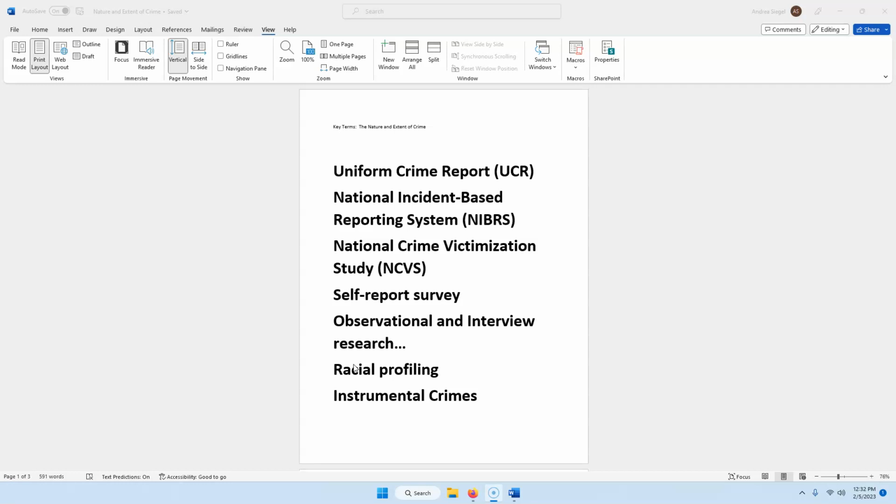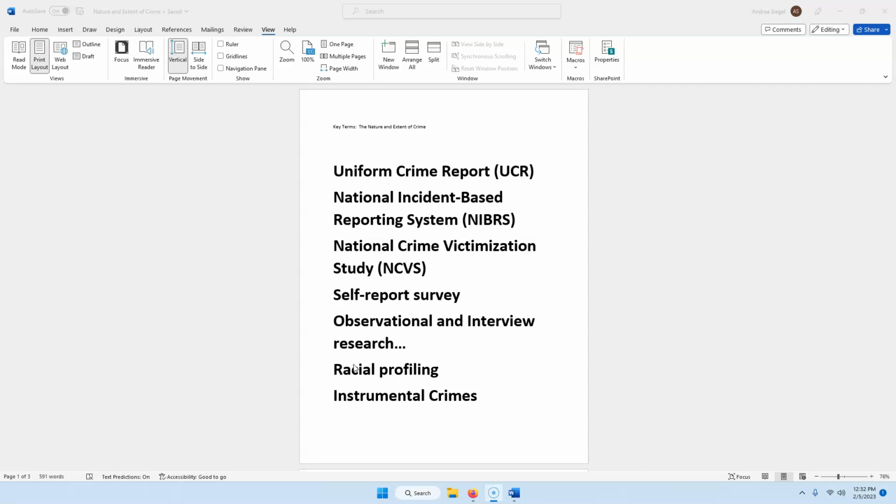It's important to note, if you look up the UCR and the NIBRS at the government websites, you'll see that they're making effort to have the UCR collect a lot more data. The data is actually collected in the National Incident-Based Reporting System as of January 1st, 2021. The textbook doesn't note this, and you won't be quizzed on it, so not to worry.